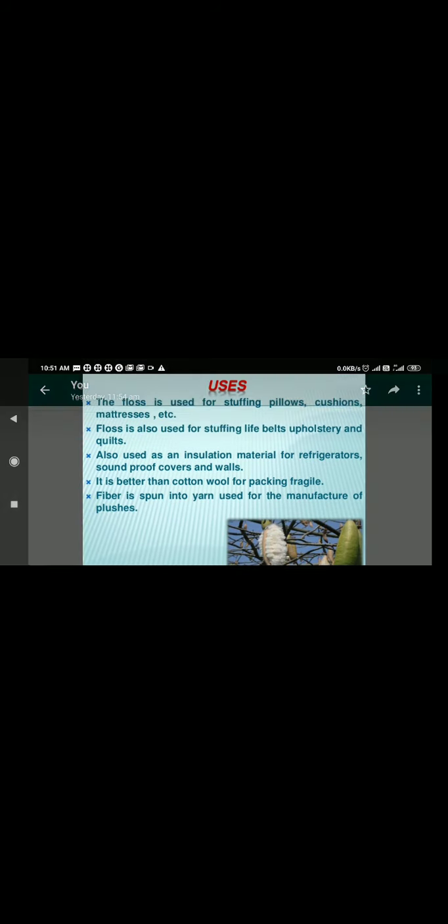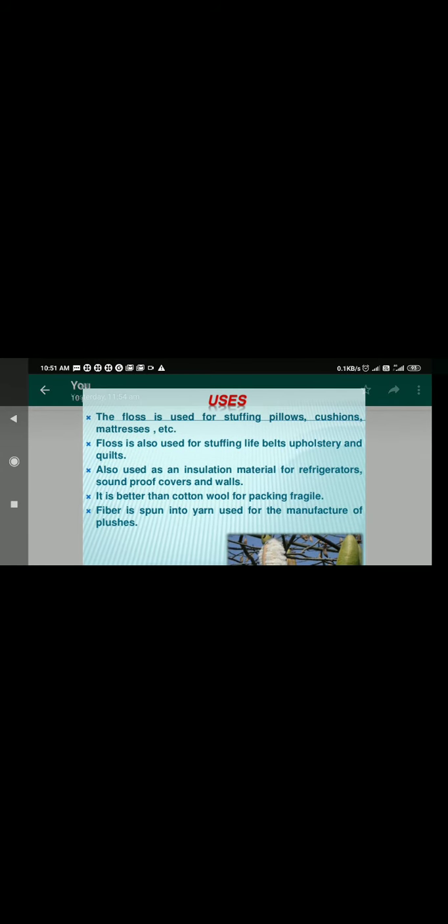Now uses: the floss is used for stuffing pillows, cushions, mattresses, etc. Floss is also used for stuffing life belts, upholstery, and quilts. Also used as an insulation material for refrigerators and soundproof covers and walls.